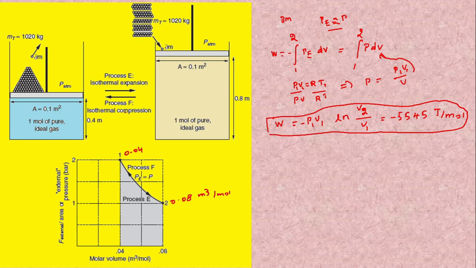Similarly, let us calculate the work done during the process F. Here also, whenever a small weight is placed, the P external can be approximated as the system pressure.